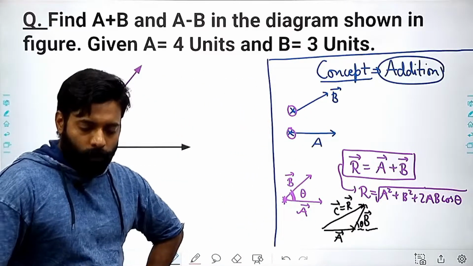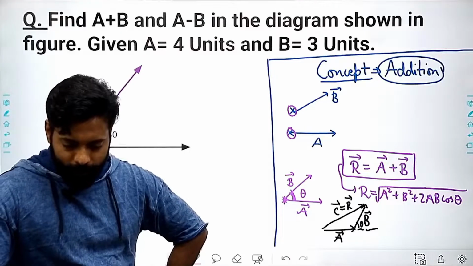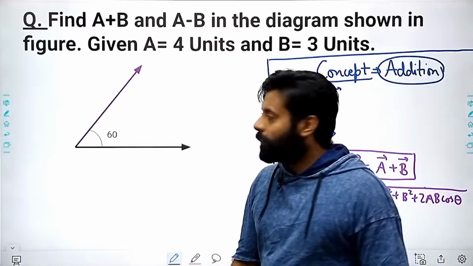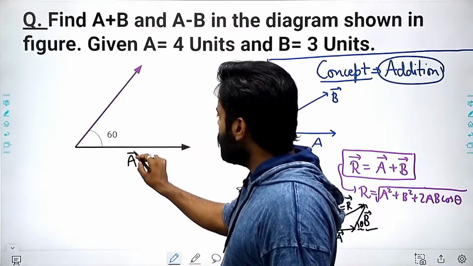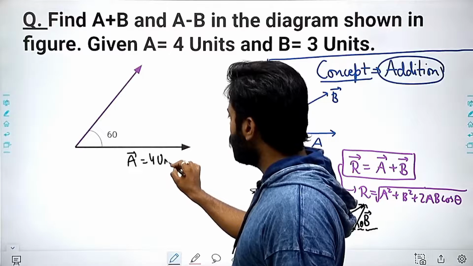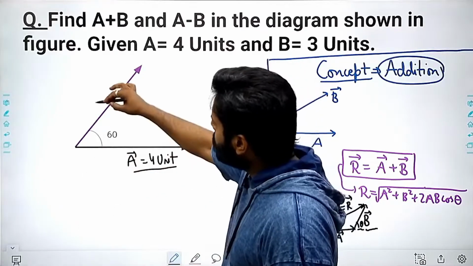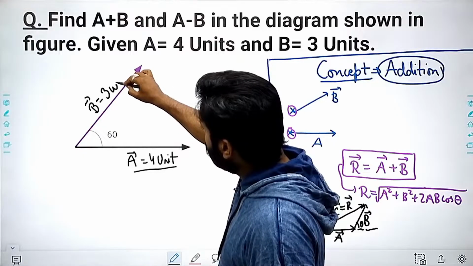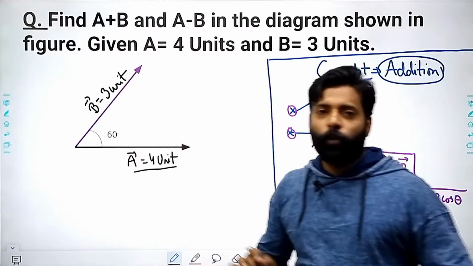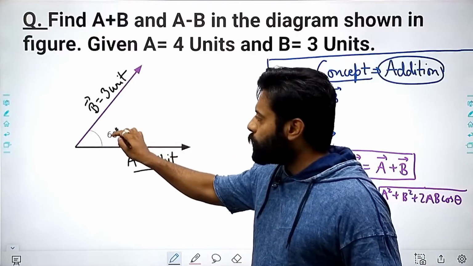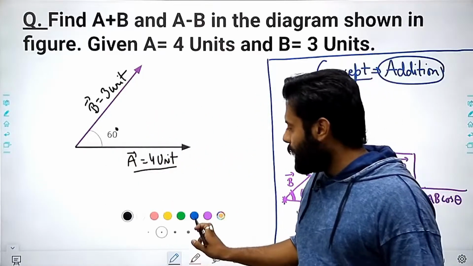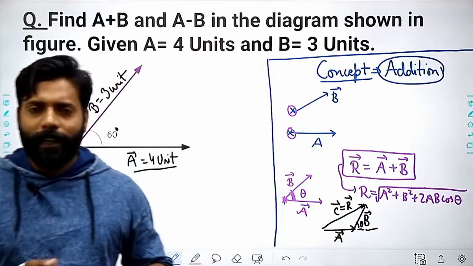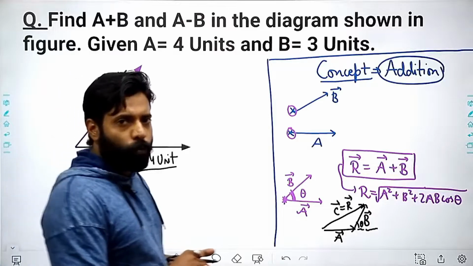So please note it down and solve this question. Good evening, Sandhya. In this question, what is given here is that this is 4 unit and this B vector is also given to us. This is 3 unit. So two vectors are given to us, right? And the angle between them is also given, that is 60 degree, and we have to find A plus B.